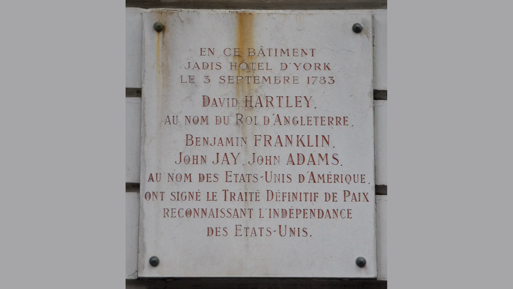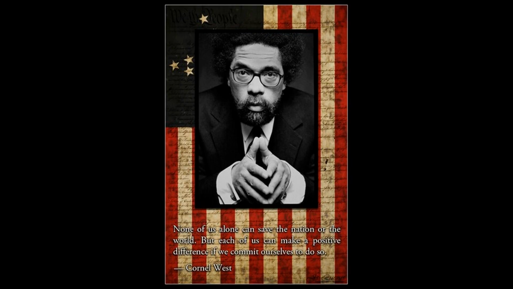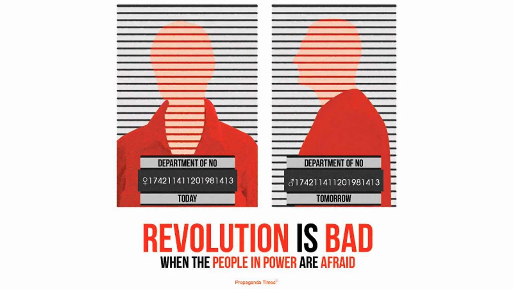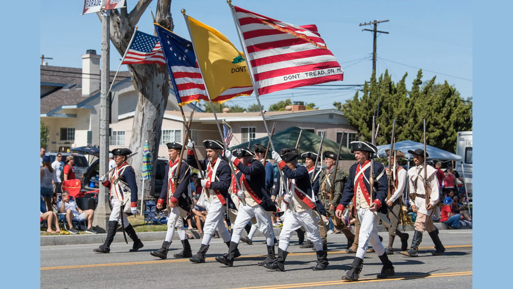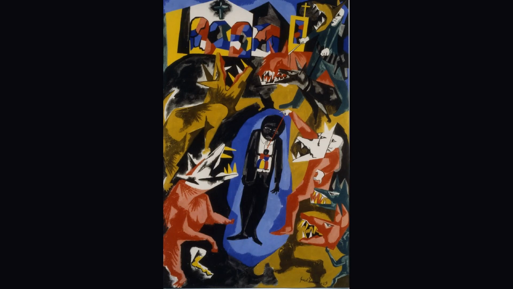In conclusion, the American Revolution was a fight for independence, liberty, and sovereignty. It was the result of a series of events that led the colonists to revolt against the British. The American Revolution was fought on many fronts, and it was a turning point in the history of the United States. The American Revolution inspired other countries to fight for their independence, and it contributed to the development of democracy around the world. The American Revolution was a historic event, and it will always be remembered as the time when the colonies fought for their independence.